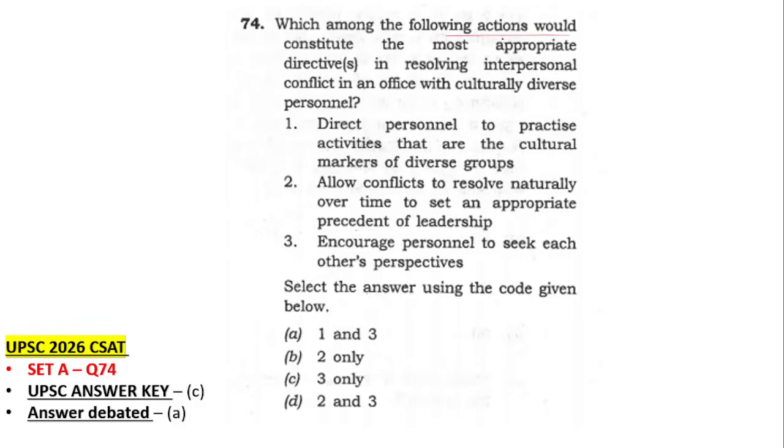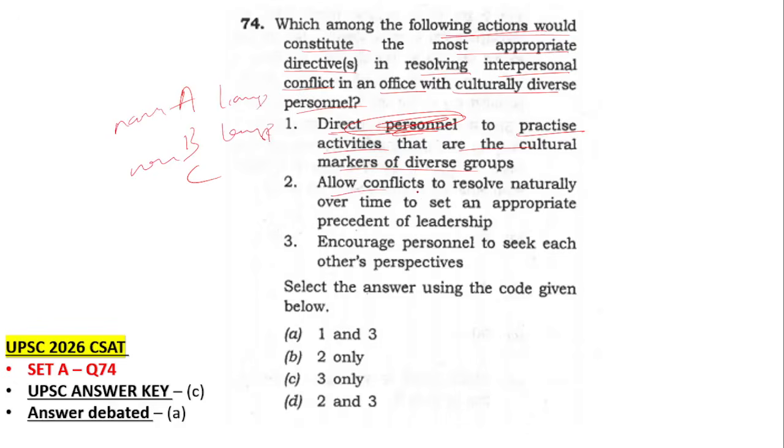Which among the following actions would constitute the most appropriate directives in resolving interpersonal conflict in an office with culturally diverse personnel? Meaning there are people of different cultures in an office: culture A, culture B, culture C. So what actions will you give them? One: direct the people to practice activities that are cultural markers of the diverse groups. Meaning he is doing a namaz, you also do a namaz; he is lighting a lamp, you also light a lamp.